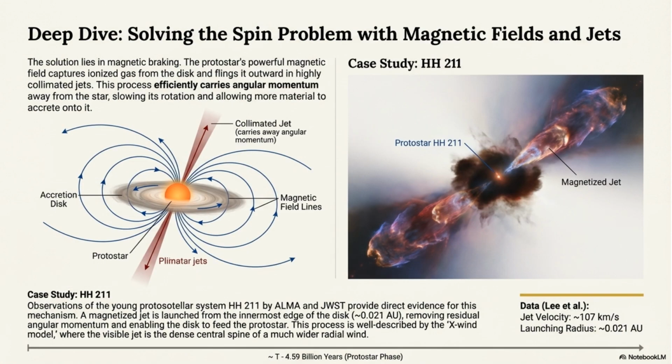The protostar solved the spin problem using powerful magnetic fields and jets. These fields captured ionized gas and flung it outward, efficiently removing angular momentum. This process slowed the protostar's rotation, allowing more material to accrete onto it.